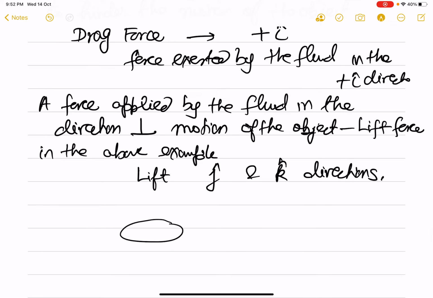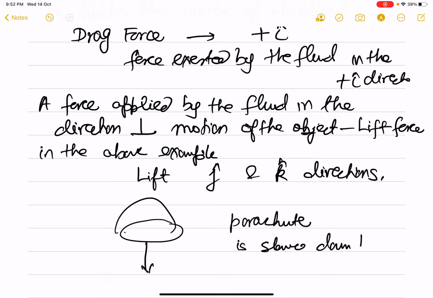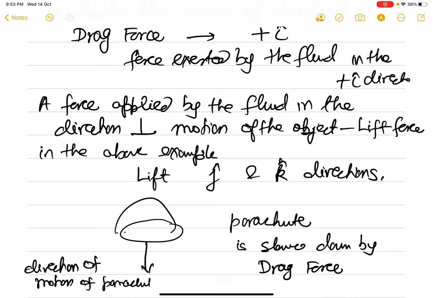Now, when a parachute is falling down, an object is falling down in a parachute, then the object is tending to move down, and the parachute is slowed down by a drag force, because this is the direction of motion of the parachute, and the surrounding air applies a drag force which slows down the parachute.